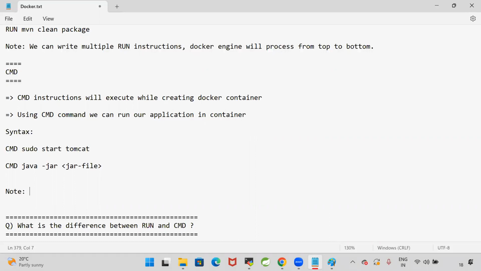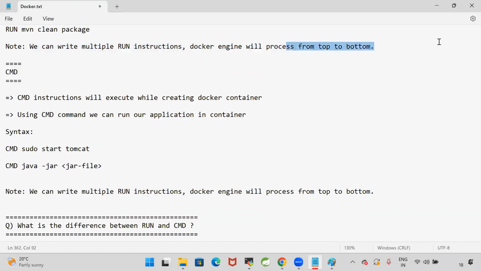A Docker file should contain only one CMD. Even if you write multiple CMD instructions, Docker engine will process only the last CMD instruction. We can write multiple run instructions. They will execute from top to bottom. We can write multiple CMD instructions, but Docker engine will process only the last CMD instruction.